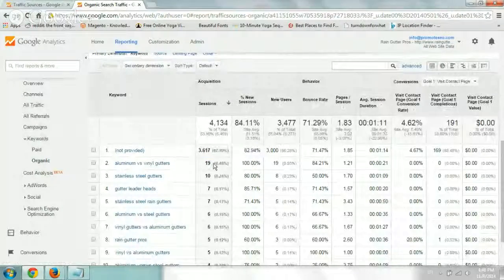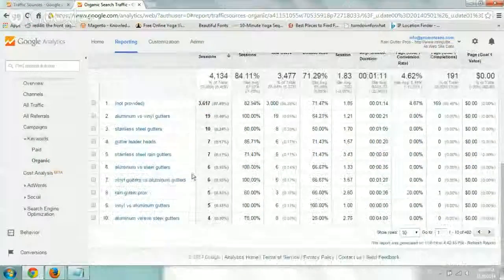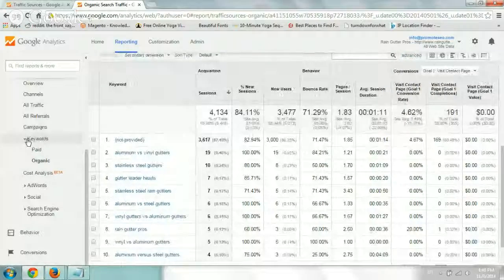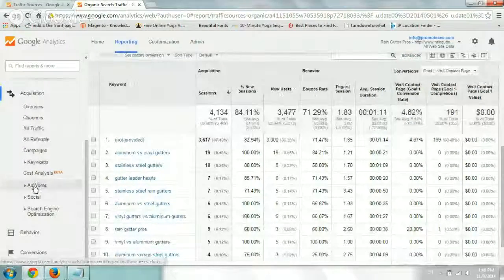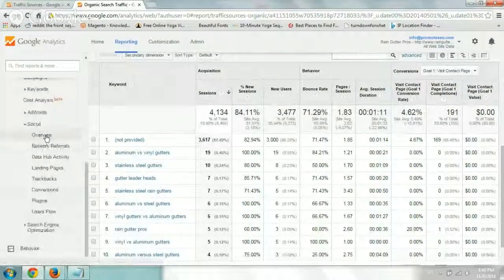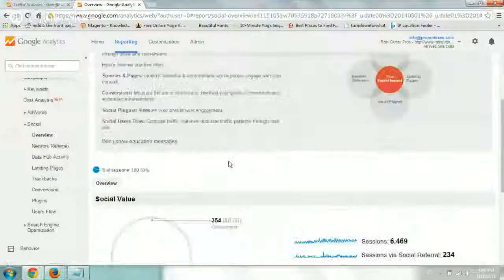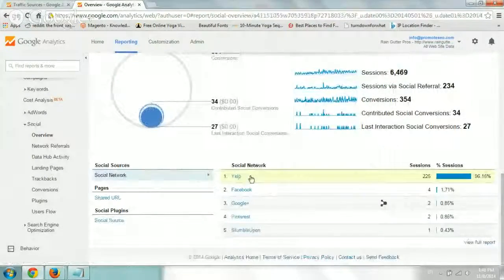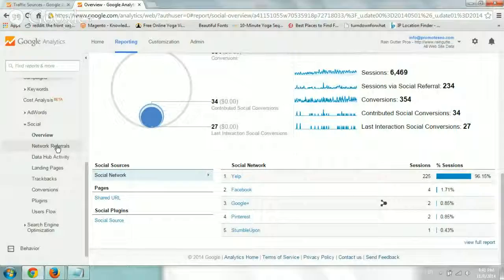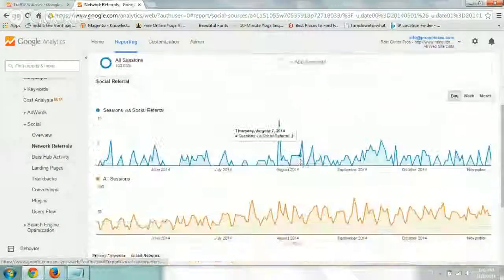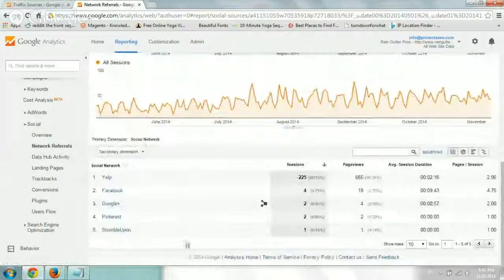So you can still look at the very small percentage that it's still showing, but it's really not doing too much right now. Okay, AdWords, social visits. This is the next tab. Again, it'll show you what are the social referrals that really contribute to your visitors and your conversions, right? Same thing. Network referrals, same idea. Okay, you can look at this data.